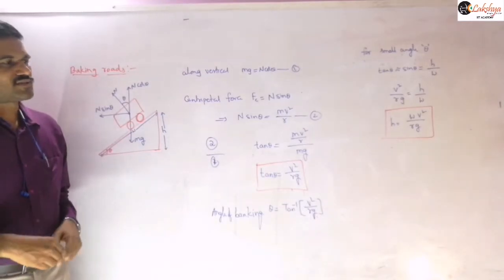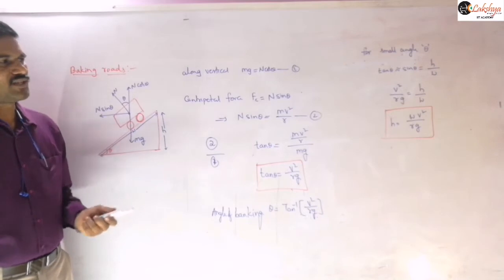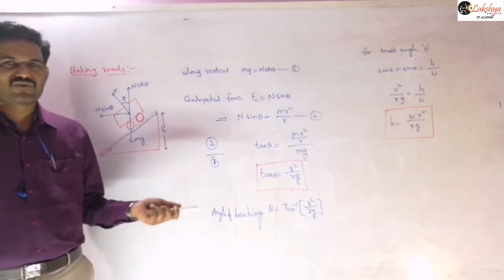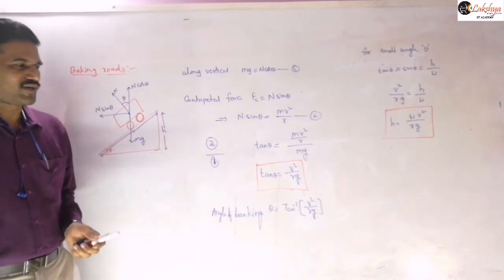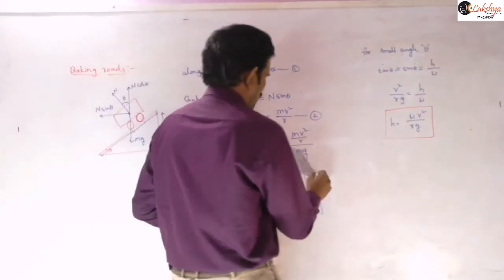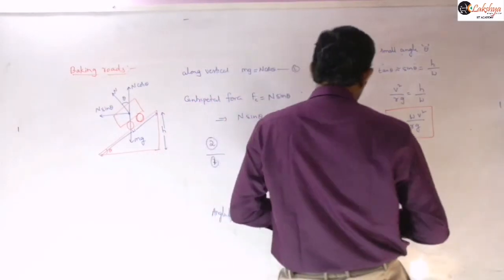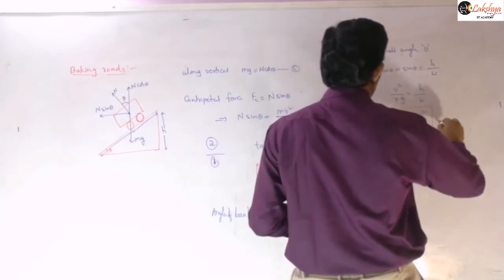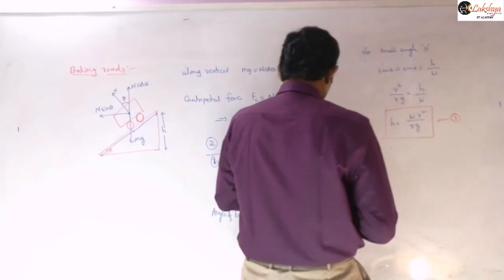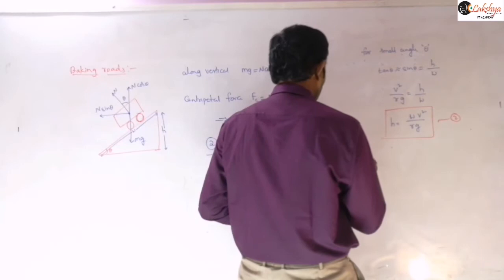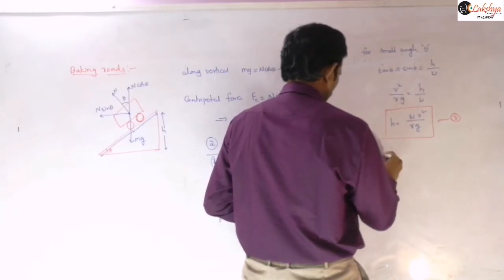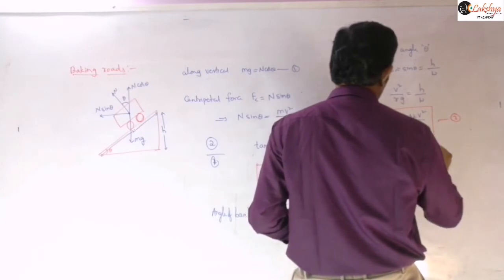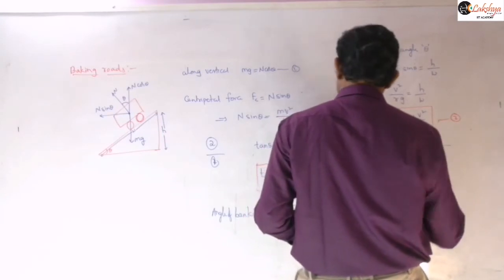Now if the velocity is more or less than this, then for safe turning, the velocity required is given by this equation. From equation 1, v is equal to under root of rg tan theta.